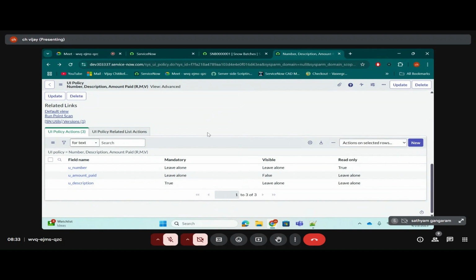So why do we use UI policy? To make a field mandatory or read only or visible. To perform these three operations only, we'll use UI policies. Clear, everyone? Any doubts?